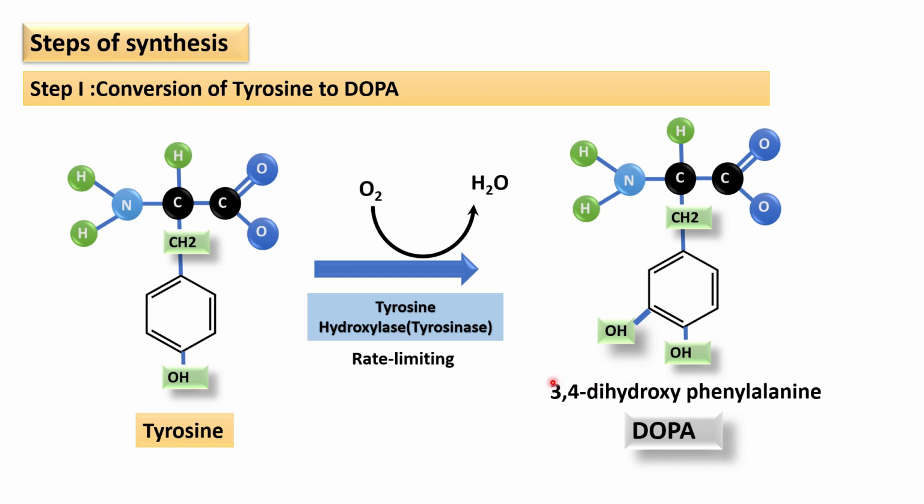3,4-dihydroxyphenylalanine. Only the addition of one OH group on the meta position of this tyrosine, and ultimately the compound is a dopa. Okay, now